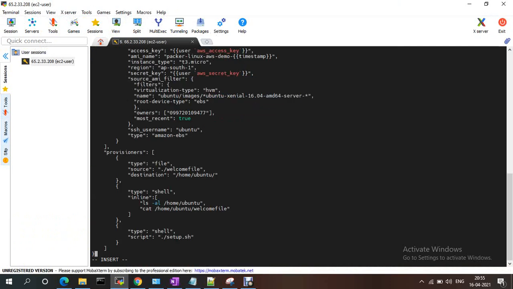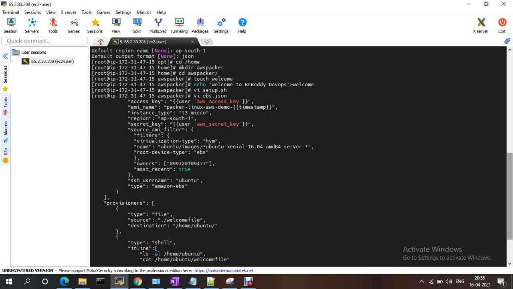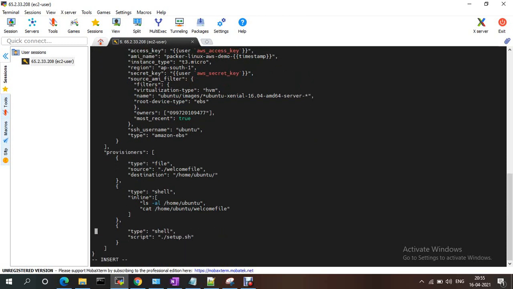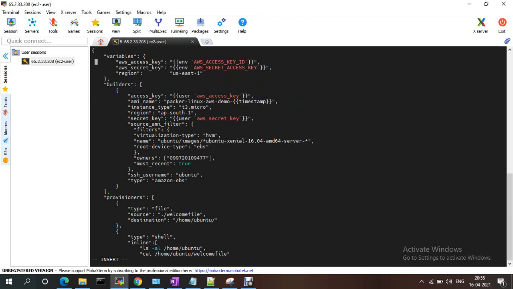As I said, it has different sections. See, the first section is the variables section. Here I provided the environment access key ID and secret key ID, and the region, my region is ap-south-1. When it comes to the builders section, it has the AWS access key ID.